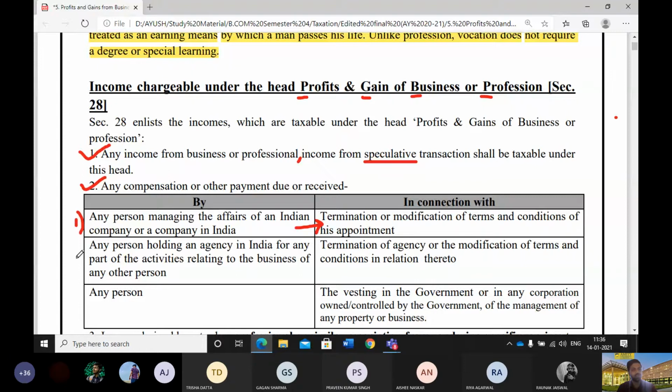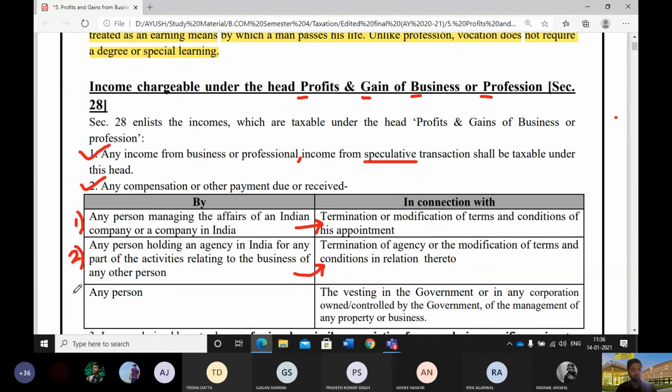The point number 2, the person holding an agency in India for any part of activity relating to the business of any other person, and if such agency is terminated, then the compensation that he receives for termination of agency shall be considered as a business income.